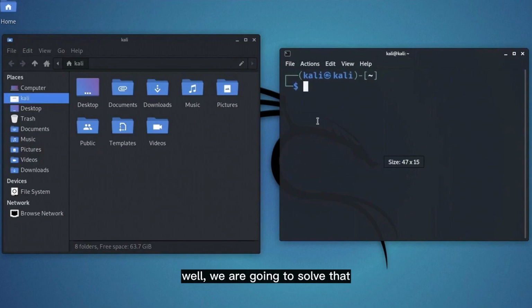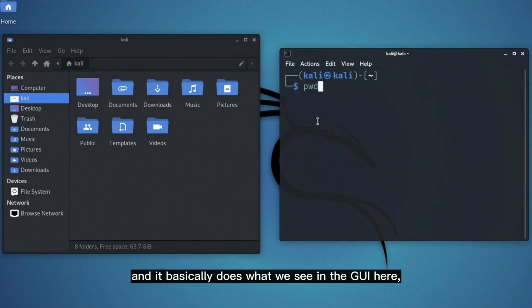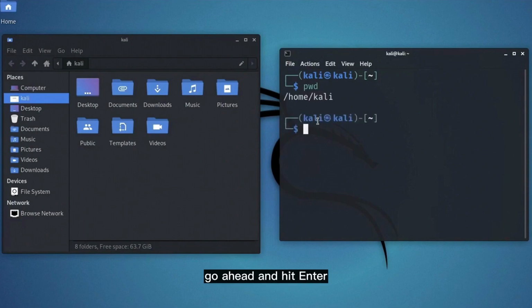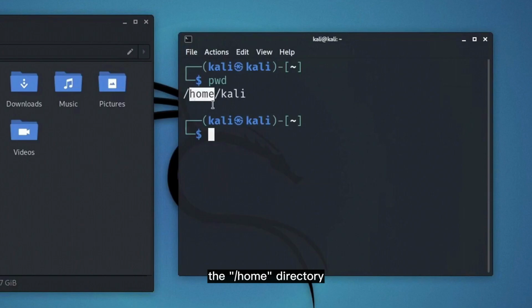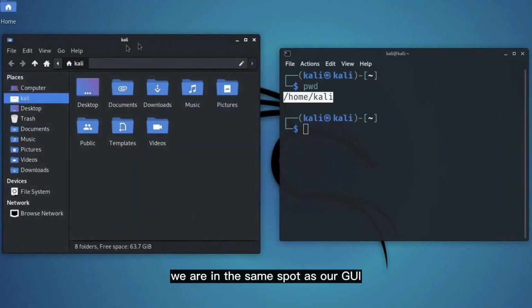Well, we are going to solve that using our first command, pwd. pwd stands for print working directory, and it basically does what we see in the GUI here. It tells us where we're at. So let's try it out. Go ahead and hit enter. And as you can see, it shows us the full path of where we are right now, the home directory, and even further drilling down, the user directory, meaning that right now, we are in the same spot as our GUI.